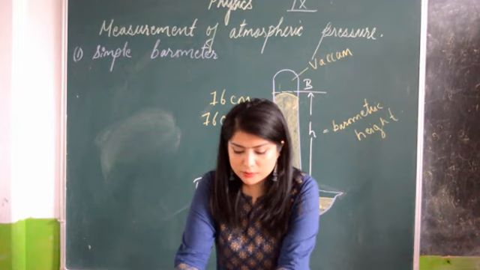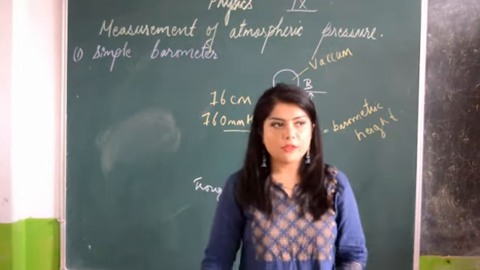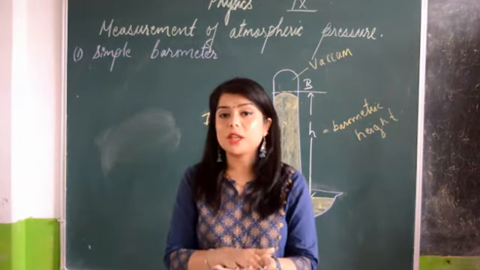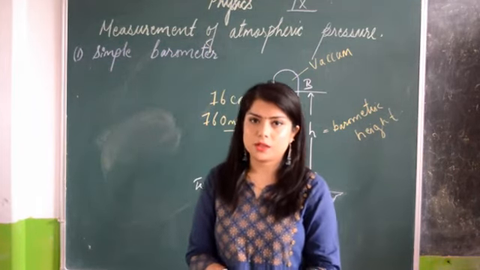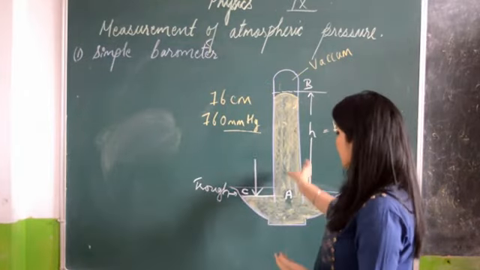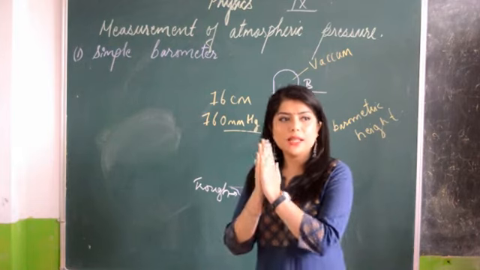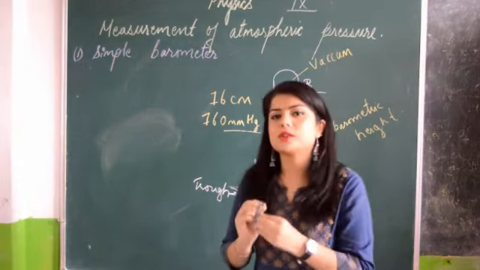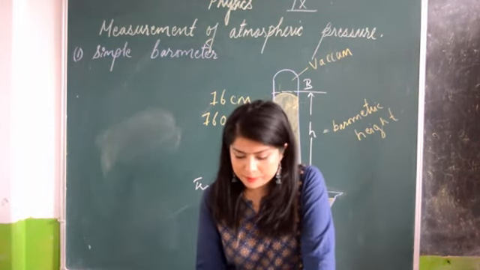Another thing is mercury neither wets nor sticks to the glass. If you happen to see mercury in the lab, you should not keep it in your palm, but if you keep it on a table, it will not stick to that surface. It will slide over it, but it will not stick. Similarly, if you keep it inside a test tube, it will not stick to the walls. It will simply slide over it without leaving any traces of mercury. That is the most important advantage of mercury.